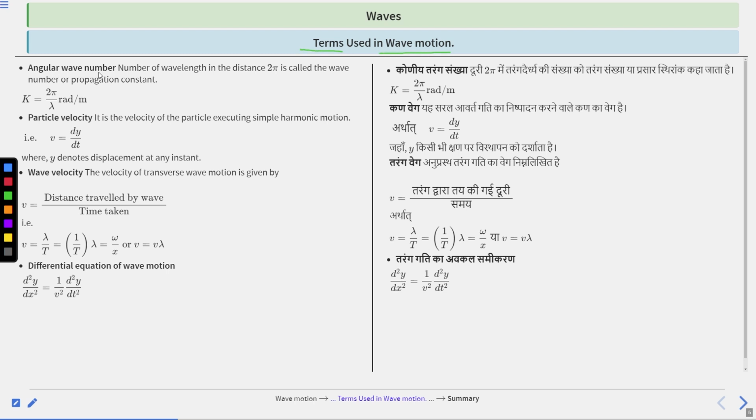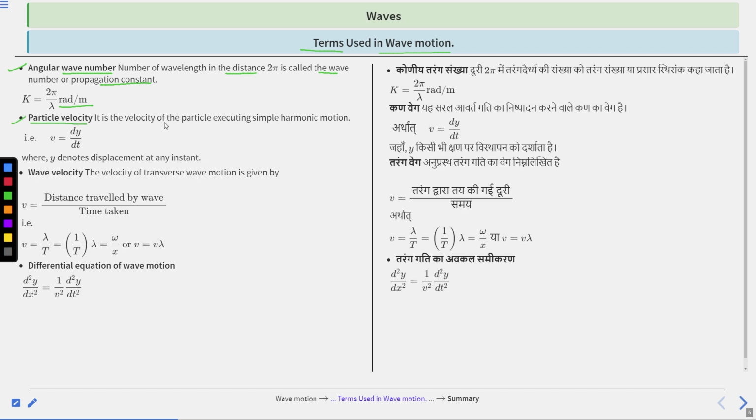Next is terms used in wave motion. First is angular wave number. The number of wavelengths in a distance of 2 pi is called the wave number or propagation constant. K is equal to 2 pi divided by lambda, radian per meter. Clear? Second is particle velocity.